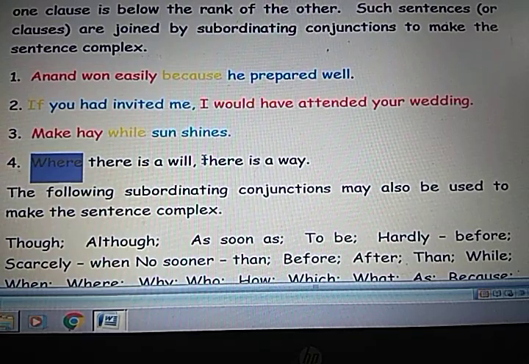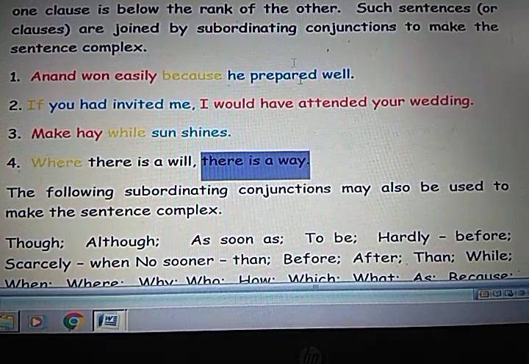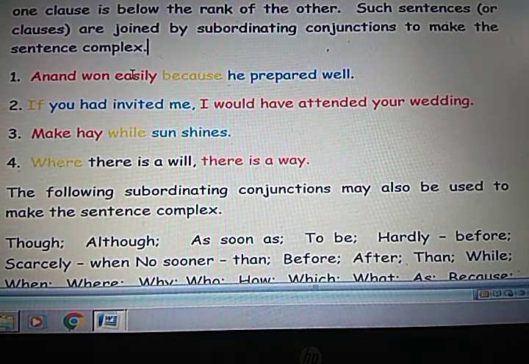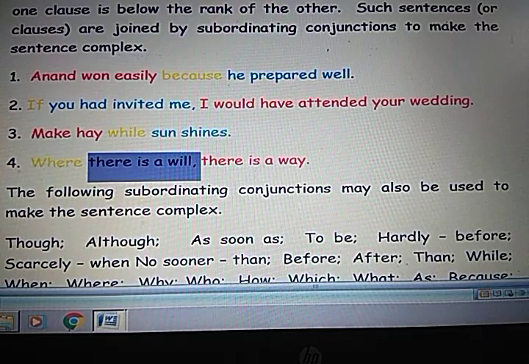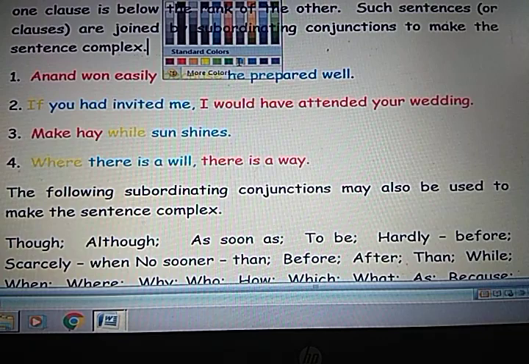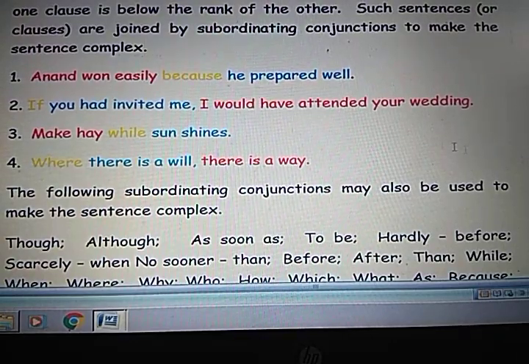There is a way, this is your main clause. Clear? Where there is a will, there is a way, or there is a way where there is a will. So like this, if you exchange the positions of the clauses, the meaning never changes.